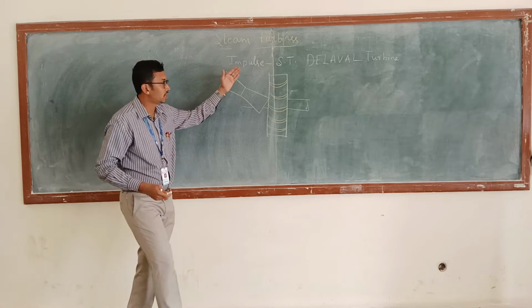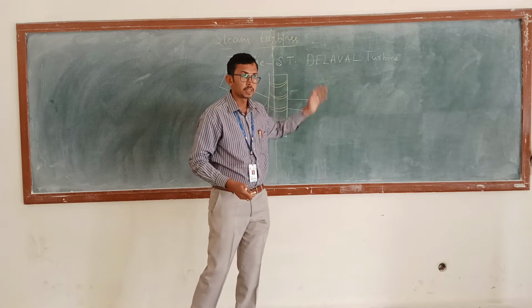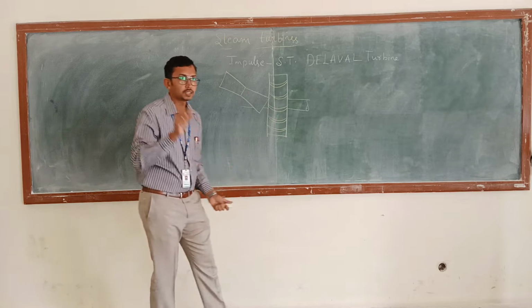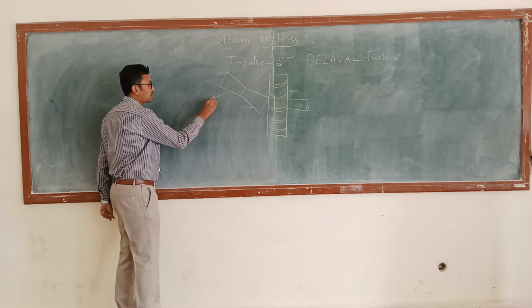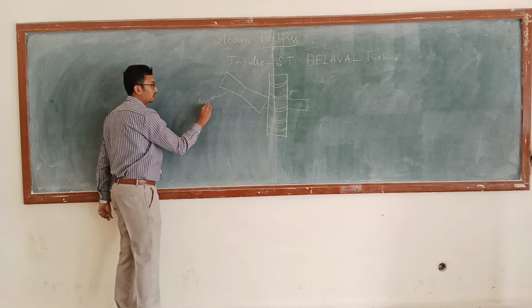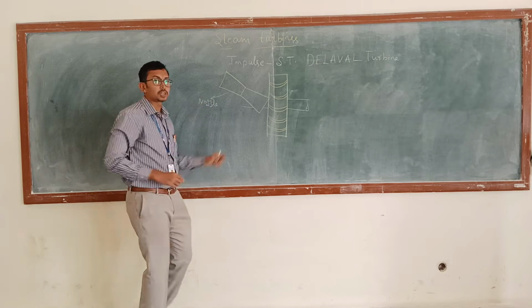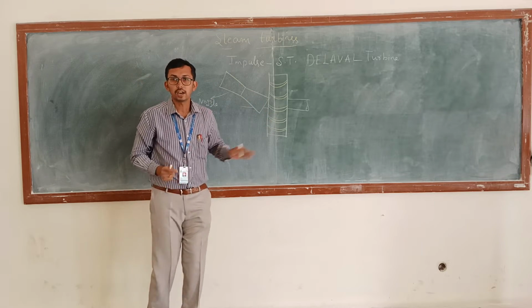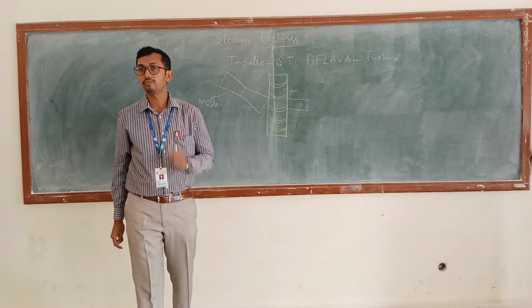So what are we studying? We are trying to study the impulse steam turbine. It mainly consists of how many parts? Three parts. What is the first one? Nozzle. What kind of nozzle is this? Convergent and divergent type of nozzle.